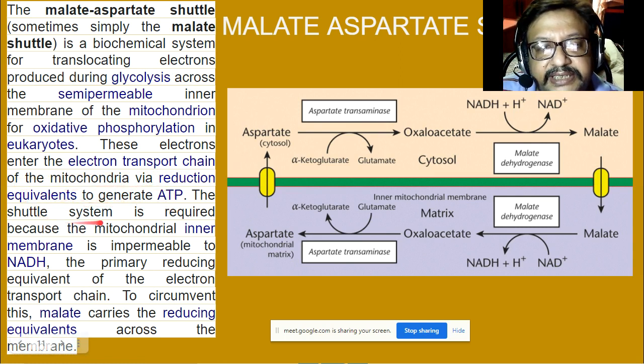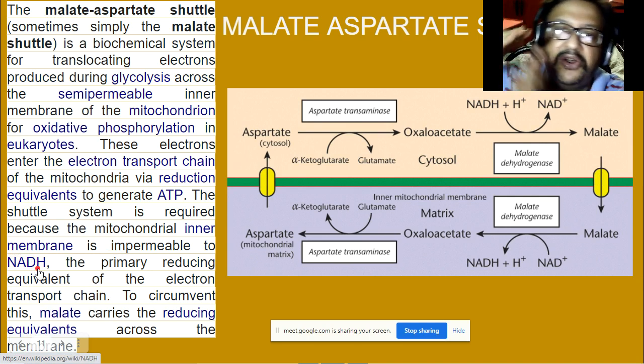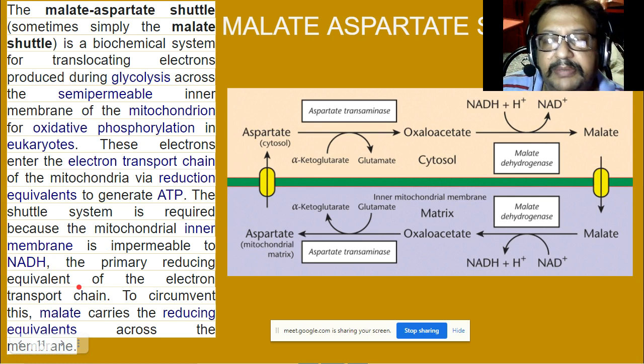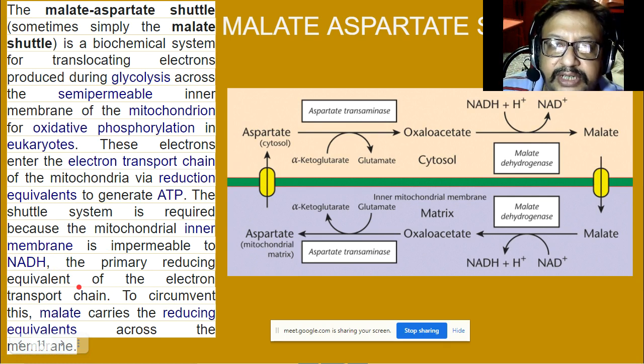The shuttle system is required because the mitochondrial inner membrane is impermeable to NADH. NADH normally cannot enter through the inner mitochondrial membrane, so it needs a malate aspartate shuttle. To circumvent this, malate carries the reducing equivalent across the membrane.